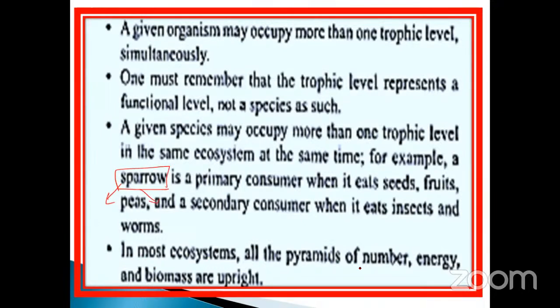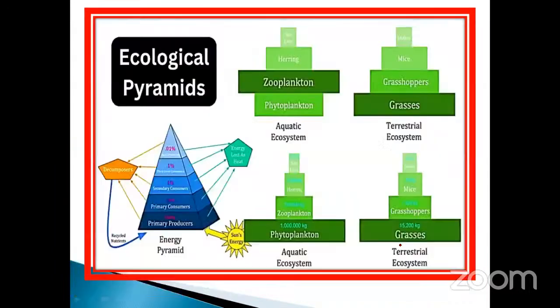In most ecosystems, the pyramids of number, energy, and also biomass we already discussed. These are the three categories: energy pyramids, biomass pyramids, and also pyramids of number. See that? Ecological pyramids. This is the energy pyramid. How the energy is transferred from one trophic level to another can be explained. See here, energy, primary level, here 100%, isn't it? Here 100, then here 10% means 10, then 1. So the 10%. So the energy pyramid, energy transformation. Okay, already we know about it.